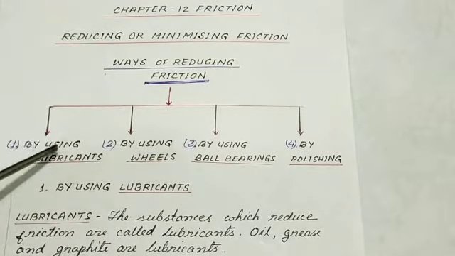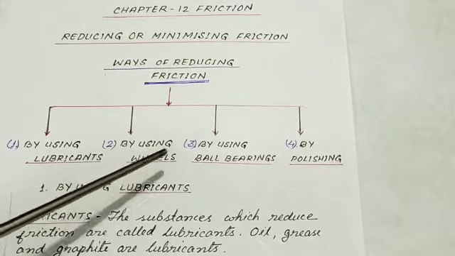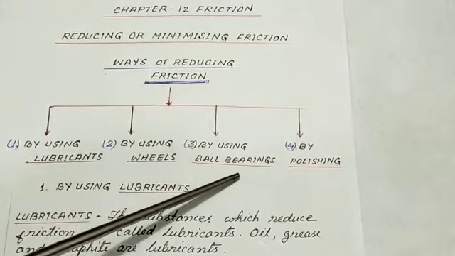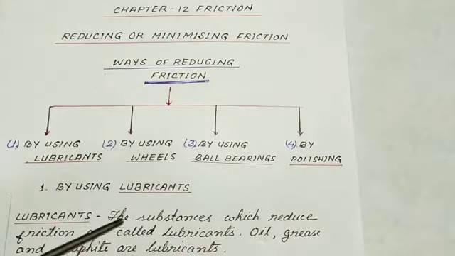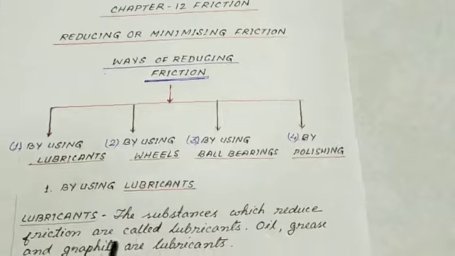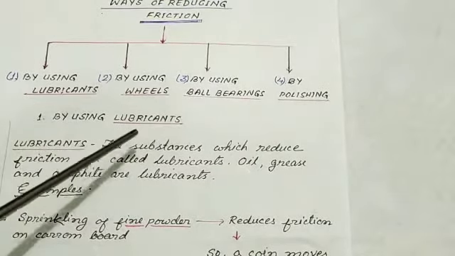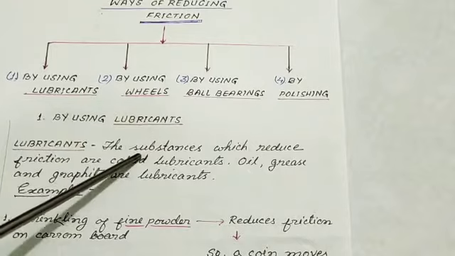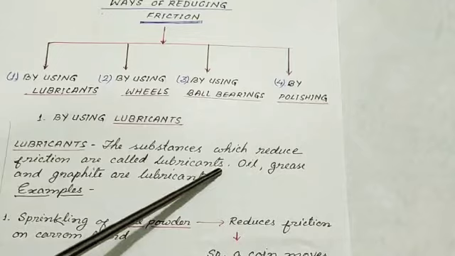Number 1, by using lubricants. Number 2, by using wheels. Number 3, by using ball bearings. Number 4, by polishing. Number 1, by using lubricants. What are lubricants? The substances which reduce friction are called lubricants.